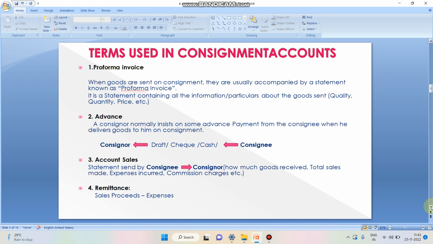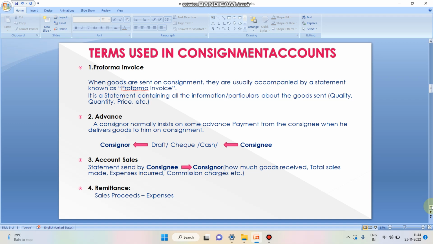The next one, advance. Once the consignor is sending the goods to the consignee, he will instruct the consignee to give a certain amount as advance. For what purpose? For safety purpose, for the purpose of assurance. This advance can be given in the form of cash, in the form of check, or in the form of draft. The third one, account sale.